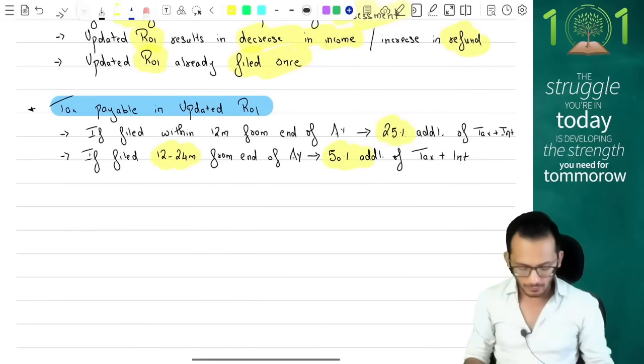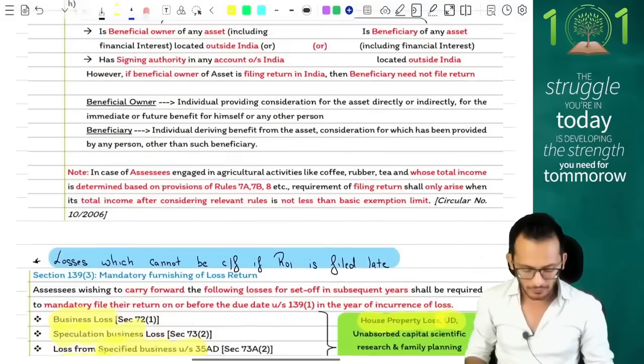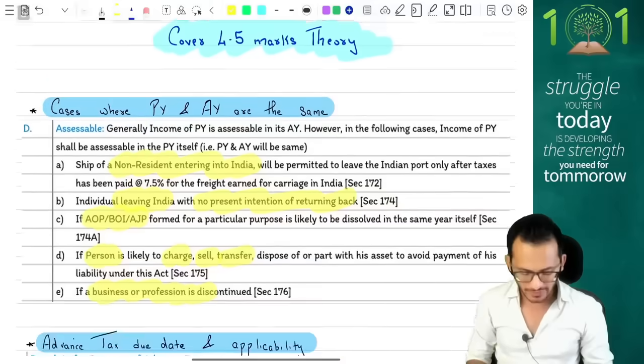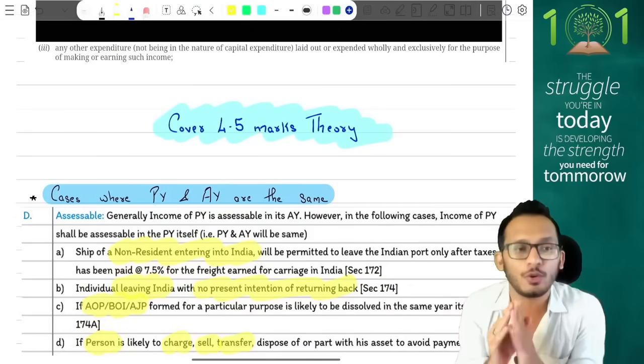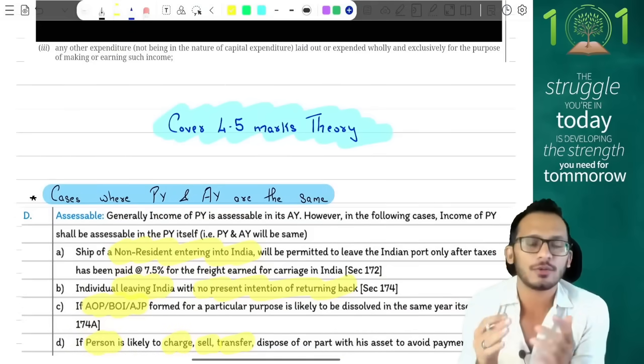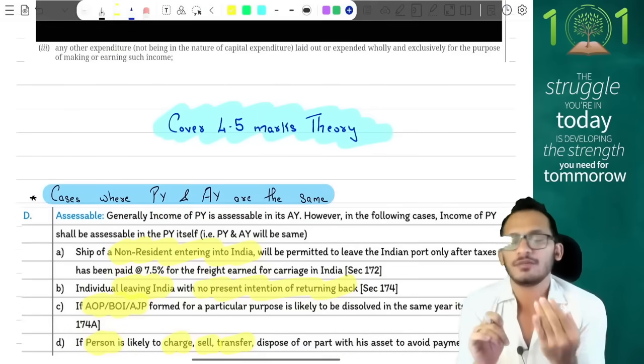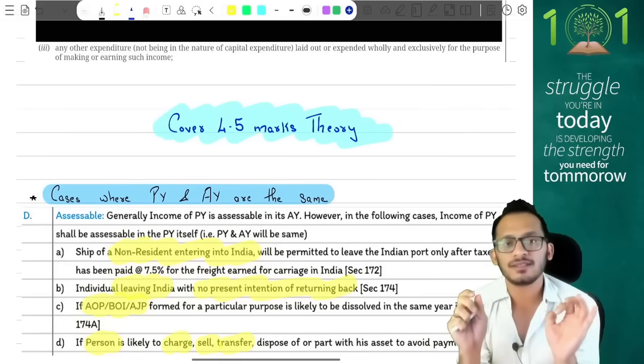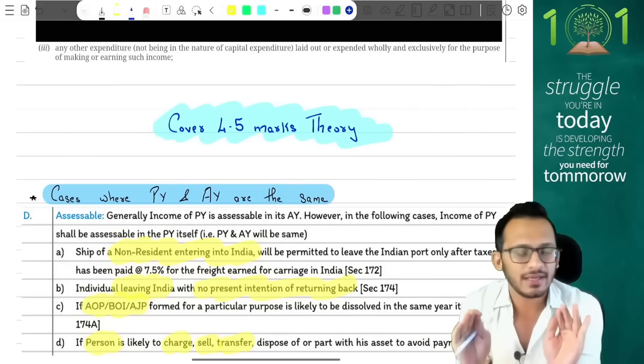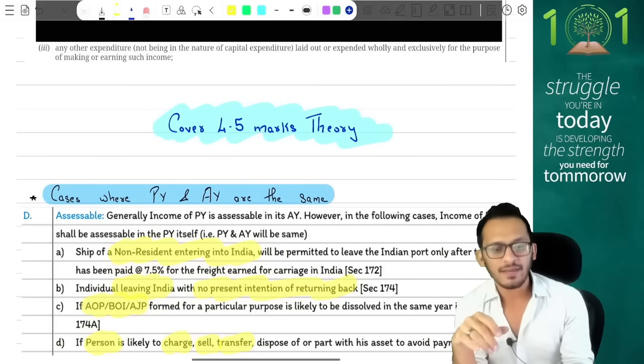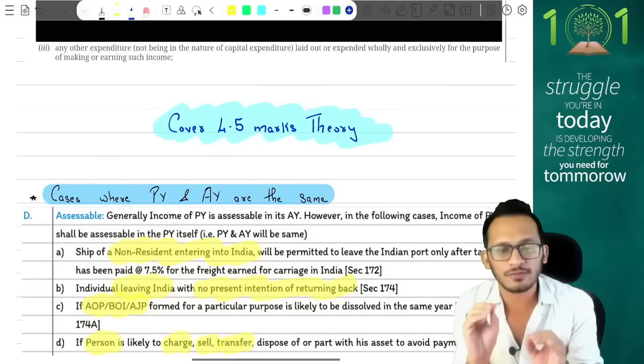Yes, so these are the 9 theory questions which I just wanted to quickly go through before your exams so that you are understanding things a little better. And if any of these 9 questions comes, please take it up as an opportunity and write the answers very, very carefully. Yes, in the last 1 minute, I just want to give you some small hints and tips.